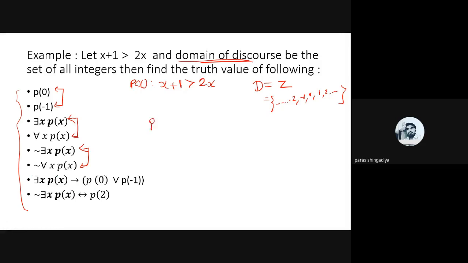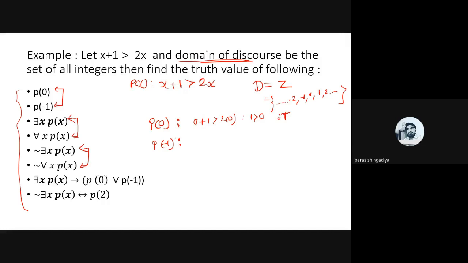So the answer of P of 0. Is it true or false? Replace P of 0 here: 0 plus 1 greater than 2 into 0. That means 1 greater than 0. 2 into 0 means 0. So the answer of P of 0 is T.